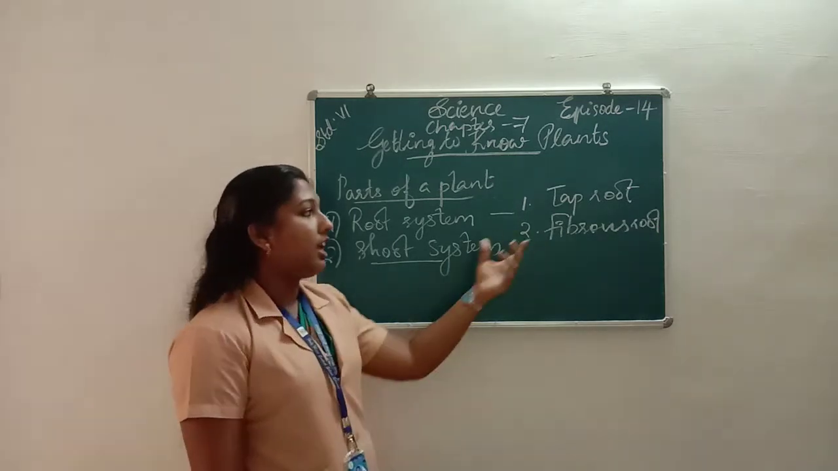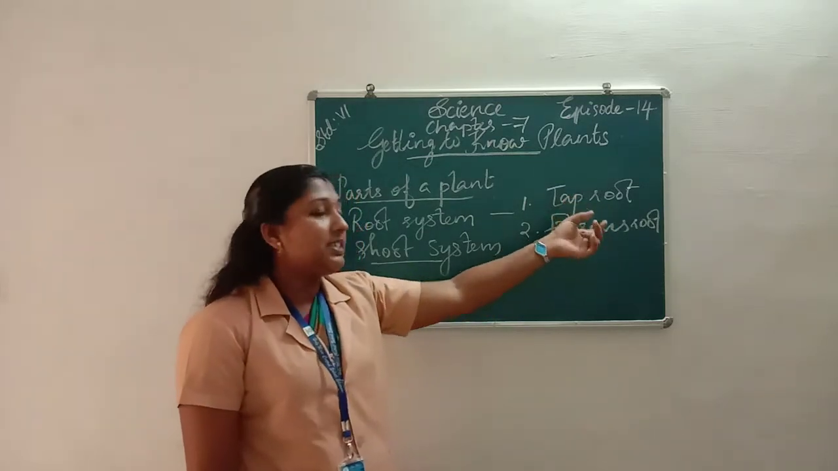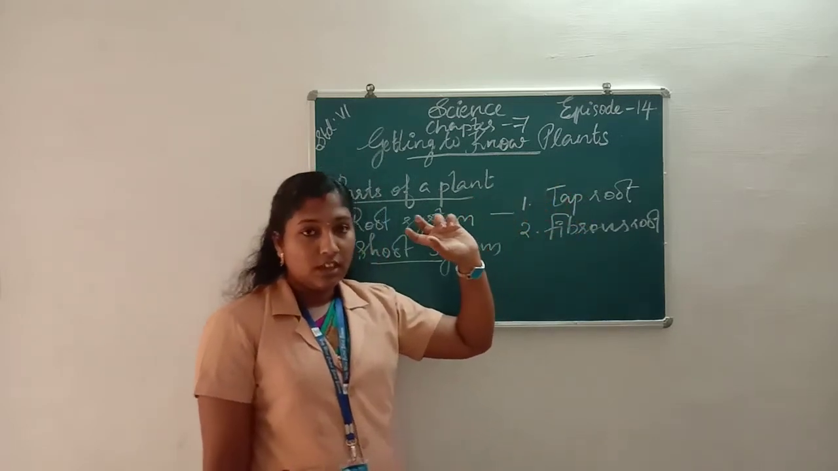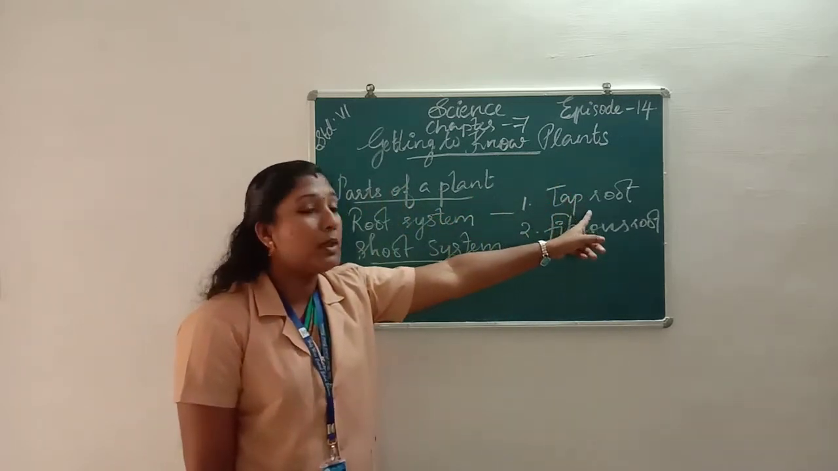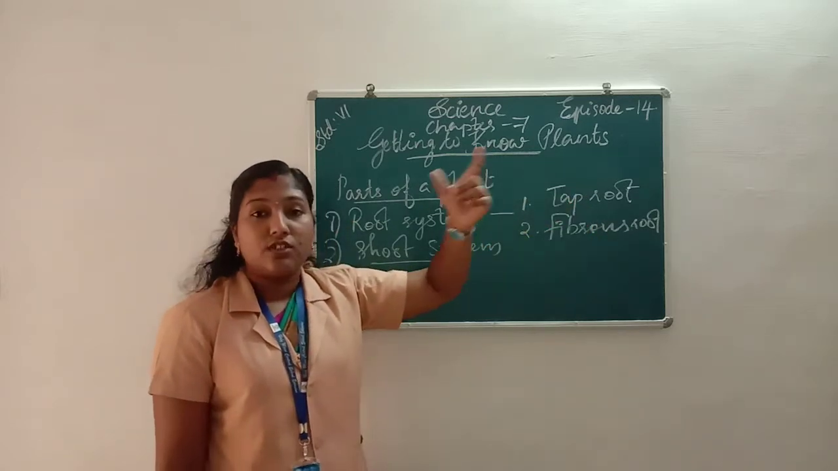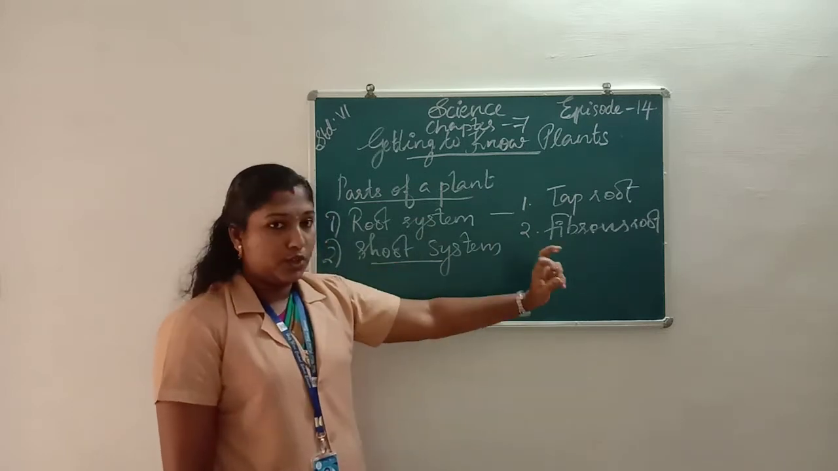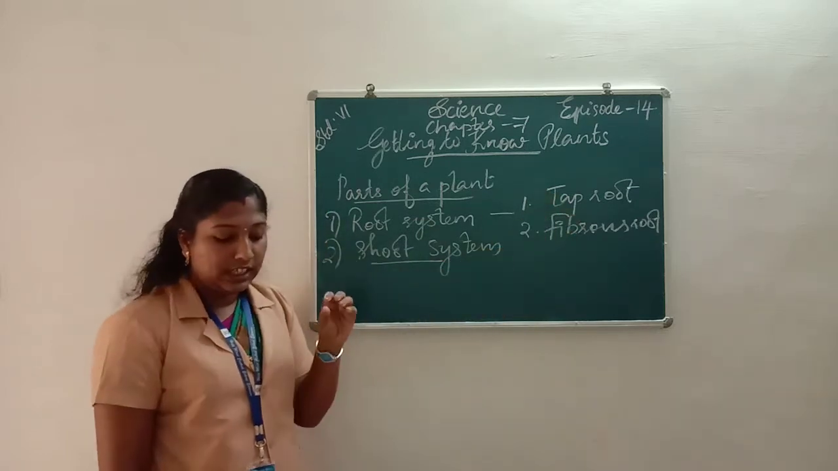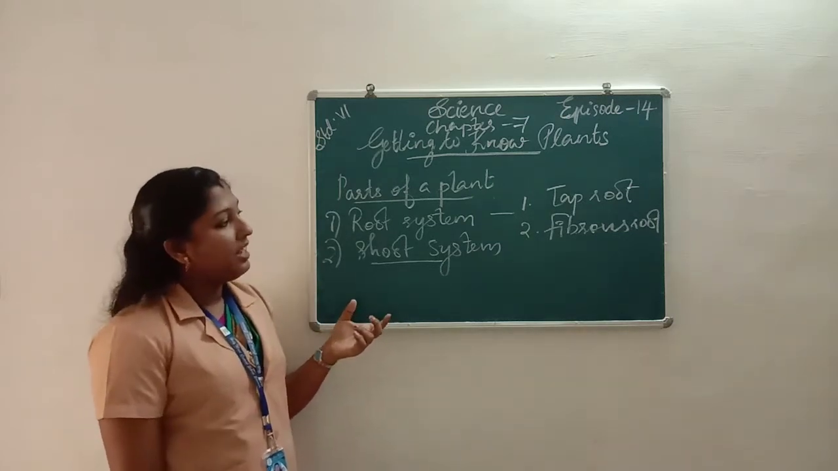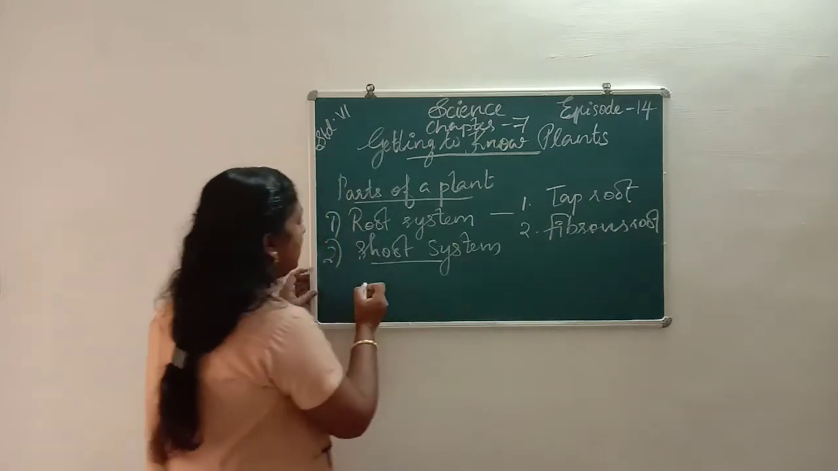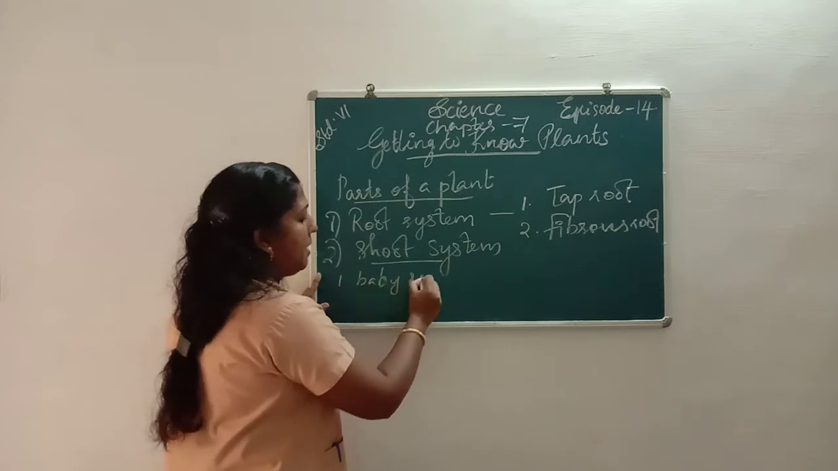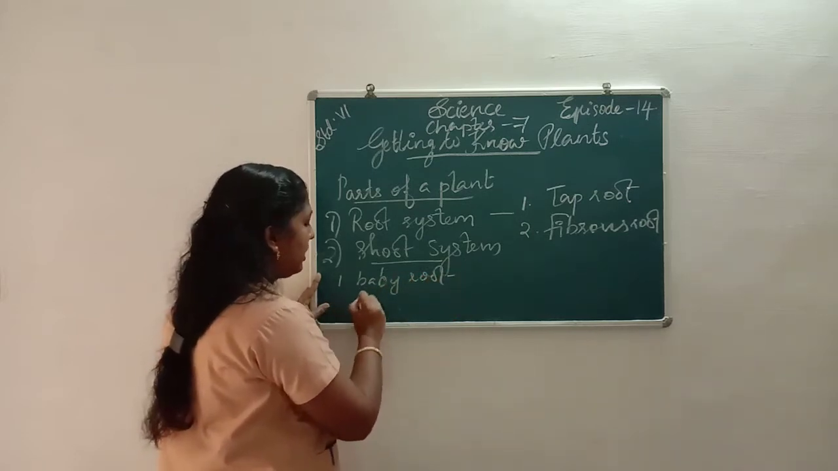Once again we learn about taproot. The taproot is the primary root. Taproot is formed from a baby root, and that baby root comes from a germinating seed. Taproot is a primary root. Once again about the taproot: taproot is a baby root, and it comes from germinating seeds.